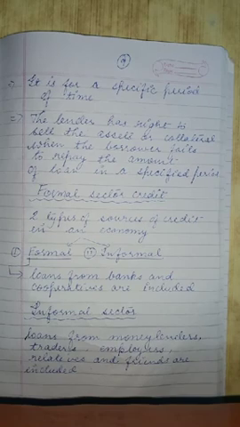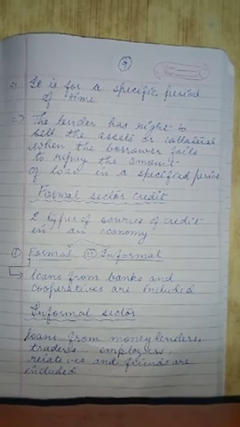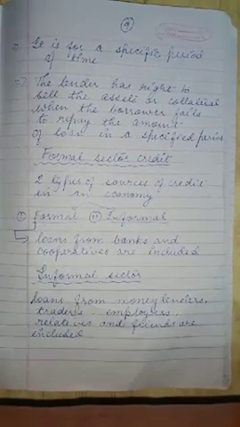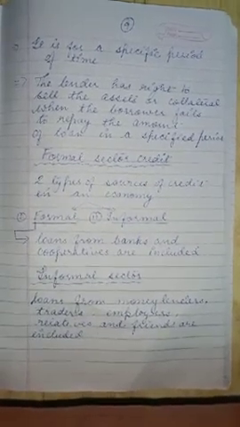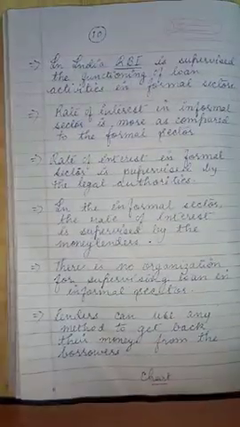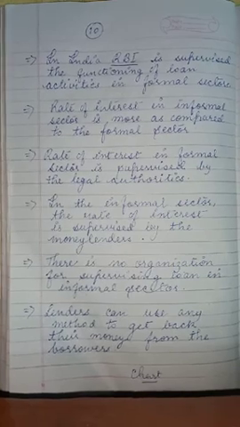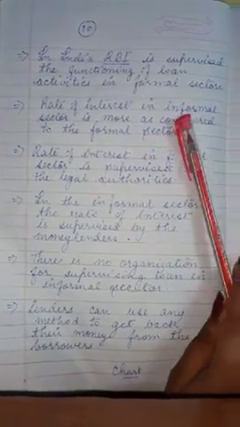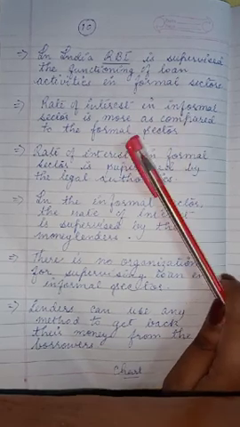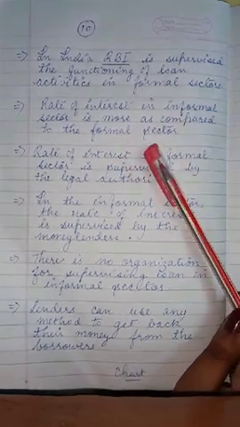Now there are two types of sectors in India, that is formal and informal. Loans from the banks and the cooperatives are included under the formal sector, and the informal sector includes loans from moneylenders, traders, employers, relatives and friends. In India, RBI supervises the activities in the formal sector. The rate of interest in the formal sector is lower as compared to the informal sector.